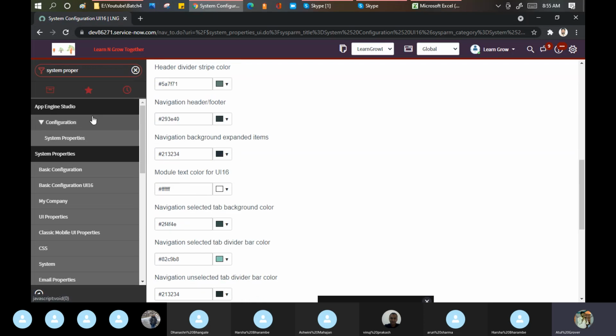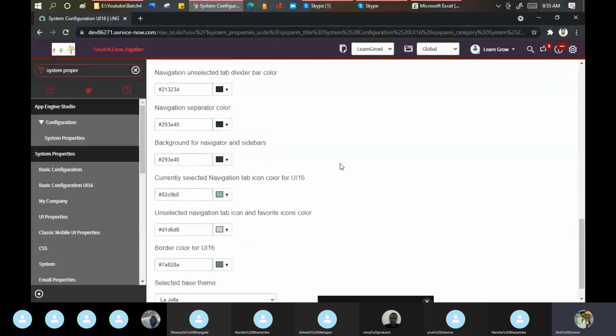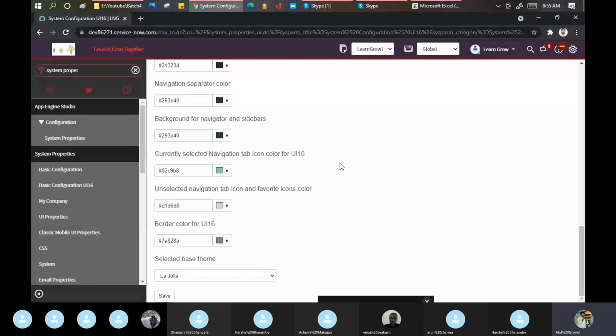Navigation, header, footer, all these things you can make changes to. So a lot of things are there as of now. Let's not go into much deep dive. You can do your R&D in your instance. Okay, this is important: base theme. Lazola is a base theme. This means how this thing appears for you guys. That is the base theme. Let's go here, put a blank, and click on save.